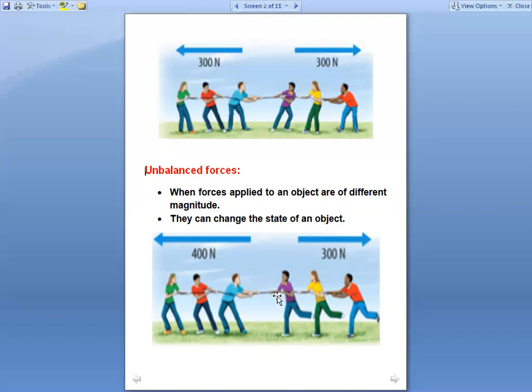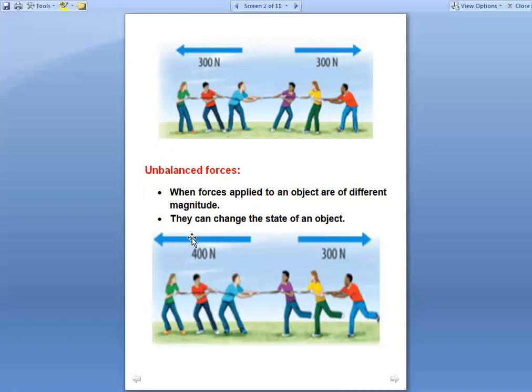तो क्या इफेक्ट होगा? This team, team B will move towards team A, क्योंकि यहाँ force ज्यादा लग रहा है, तो ये जो टीम है इसका मोशन जो है इस तरफ हो जाएगा. So there is change in the state of an object. Okay, so due to unbalanced forces, we can say there is a change in the state of an object. But in the case of balanced forces, there is no change. Okay, and see, the team is moving towards in the direction of greater force.